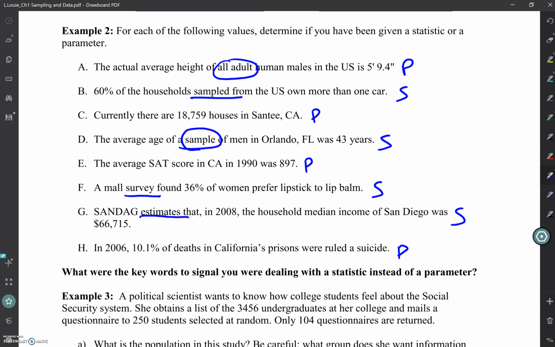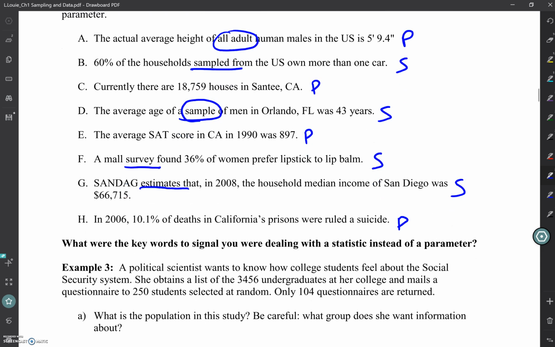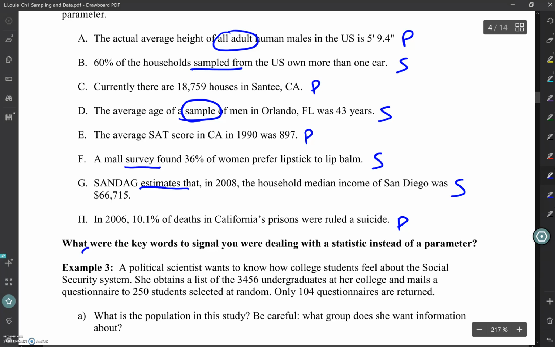Other questions? So what were some of our key words that signaled statistic instead of parameter? Sample, estimate, survey. So these are all my words for telling me it's a statistic.